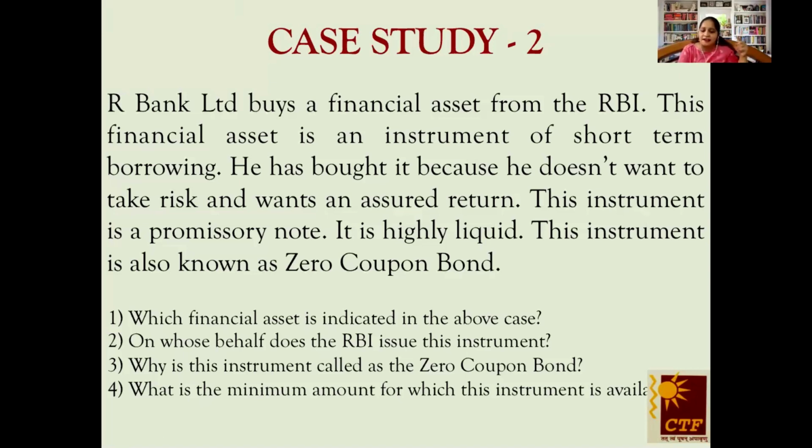Students are already answering. I've not read the case. I've not read all the parts of the question. They are still answering. What is the minimum amount for which the instrument is availed? So let me quickly go through the case, because already I'm getting so many answers.